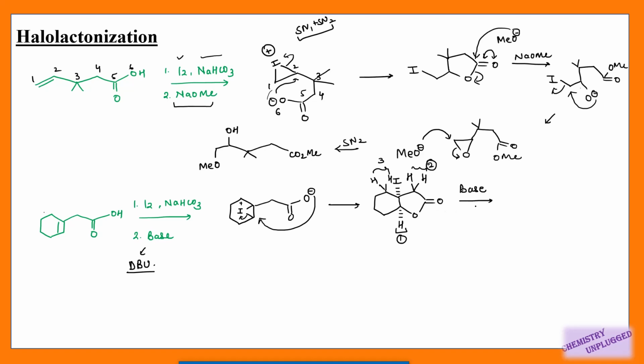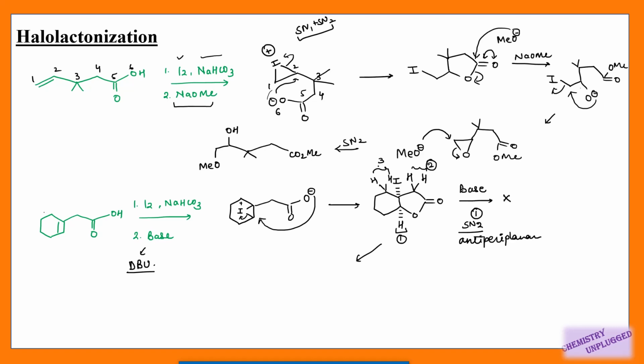So if we are following the first pathway using this proton and this I, we will get an elimination reaction and we will get a double bond here. But if it is following the SN2 pathway, then these 2 groups should be anti-periplanar to each other, right? So this is not possible.